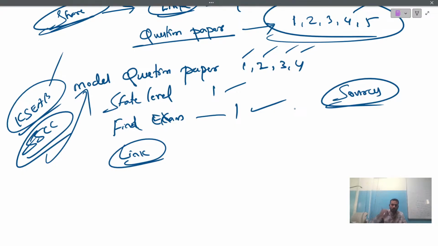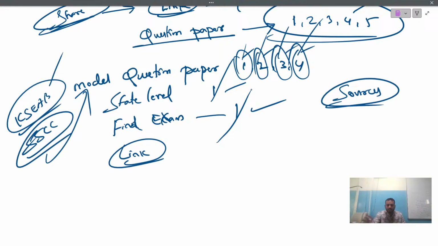So for the topics I have shared above, search them in all these papers. In model paper 1 what question has been asked, model paper 2, model paper 3, model paper 4, state level, final paper. It means that if you solve all the topics I mentioned above, you are getting 6 questions for every topic.